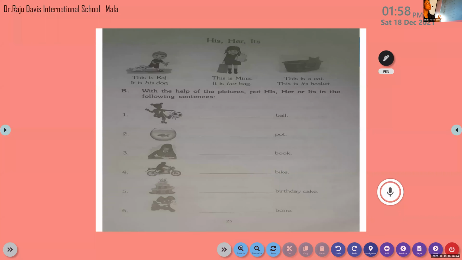His, her, and its are the pronouns which tell us who is the owner of something. Now, someone show me something. Let me see you all holding something. Yes, Aldrin. Now it belongs to Aldrin. Who is this? All will say it is his. If it belongs to a boy, we say it is his pen. Is that clear?